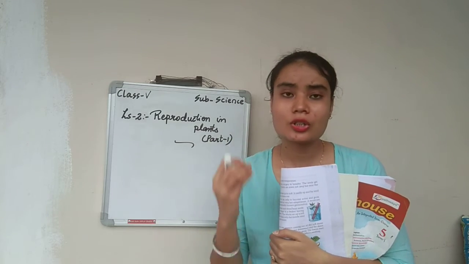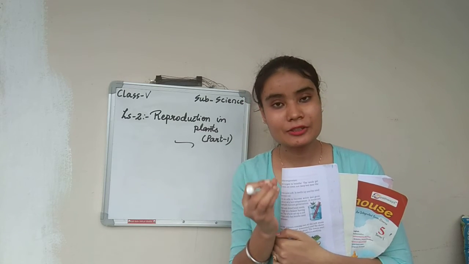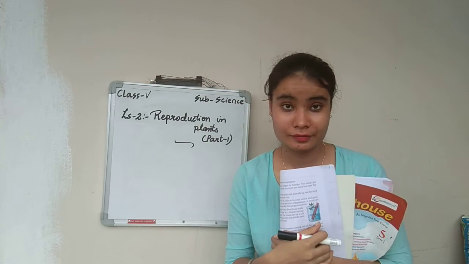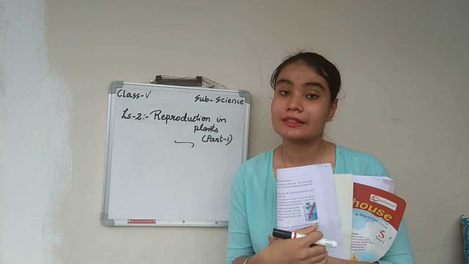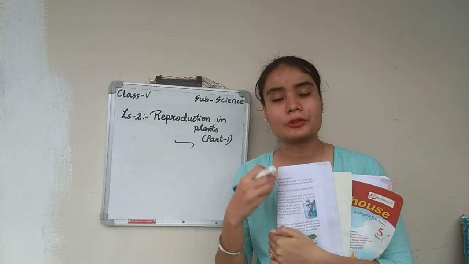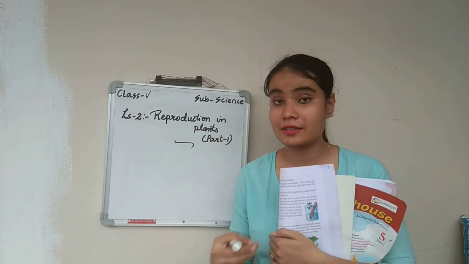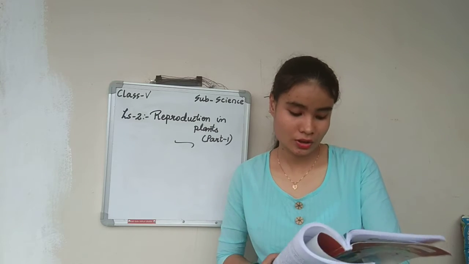क्योंकि सपोज फॉर एग्जांपल 100 सीड्स में से 10 सीड्स तो न्यू प्लांट्स को ग्रो करेंगे ही, right. 10 seeds तो new plants को grow करेंगी. So that's why all the seeds will not grow into new plants. Only a few seeds will grow into a new plant. This is how the plant is keeping its existence on the earth.